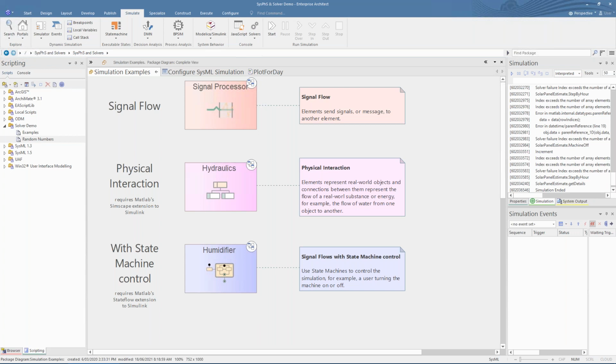The second type of system that can be modeled is a physical system, in which elements represent real-world objects and connections between them represent real-world physical flow of a substance or energy. We will look at an example of this where the elements are physical tanks to hold water and the equations define how the water will flow from one tank to the other based on variables such as pressure, height of the water, temperature, and viscosity.